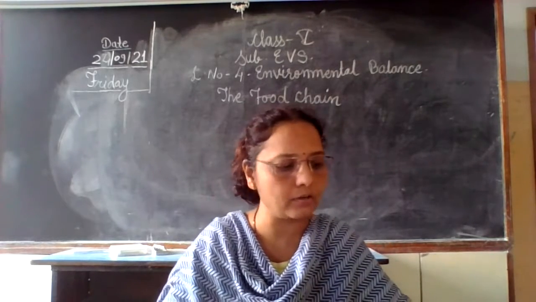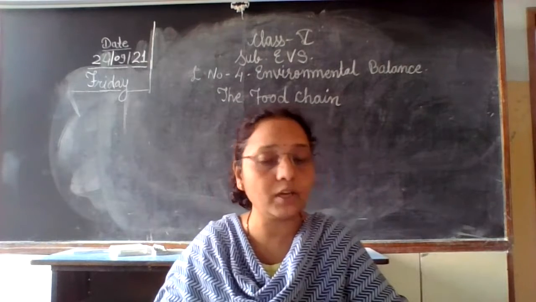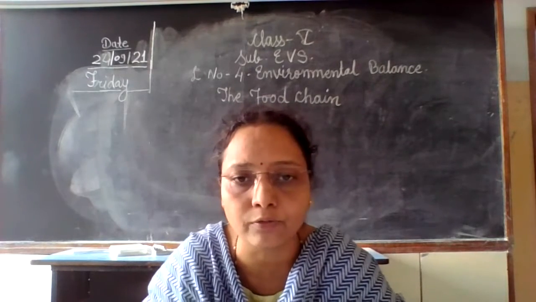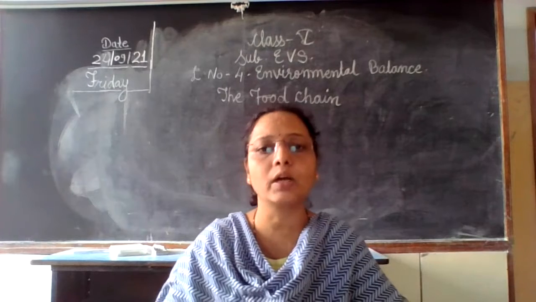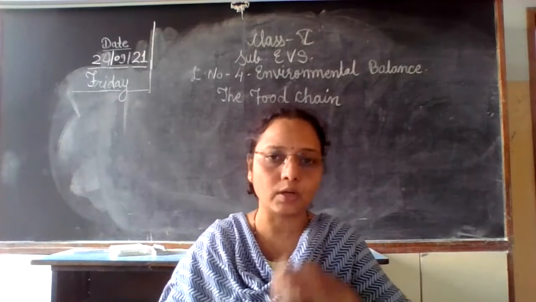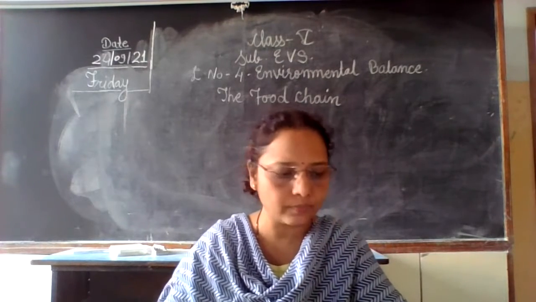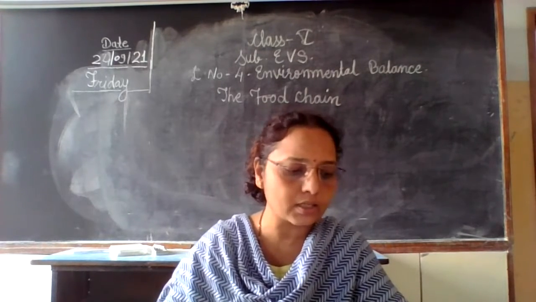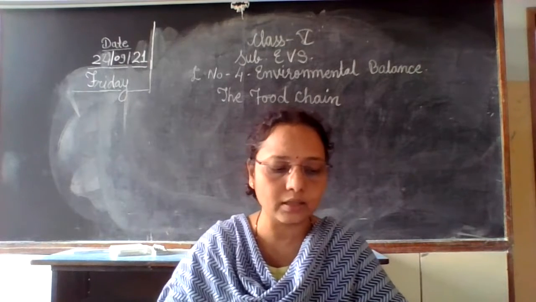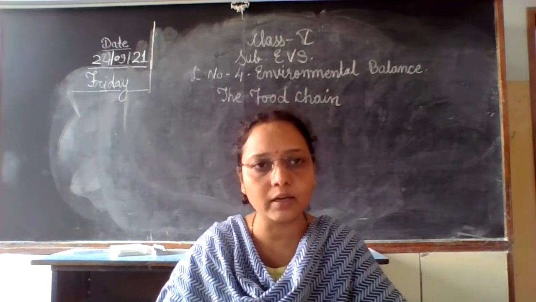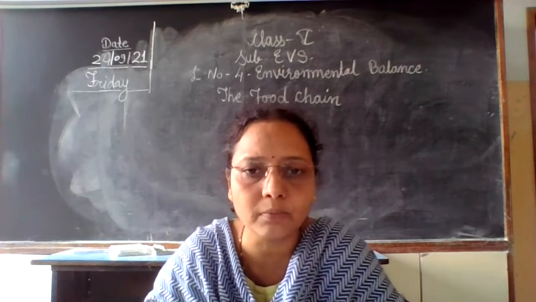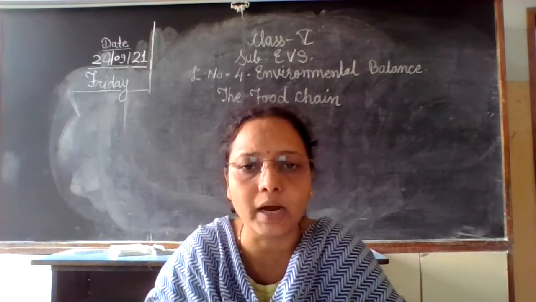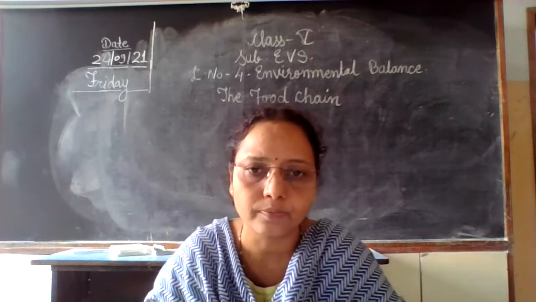What is meant by a food chain? Living organisms require food for their body activities, for metabolic processes. We cannot live without food and water. So all living organisms depend on one another for food. We as human beings depend on plants and animals for our food.